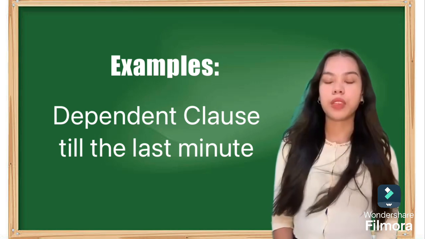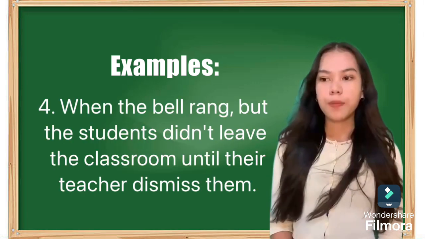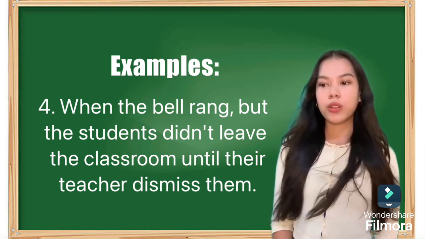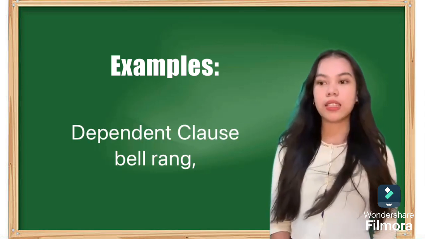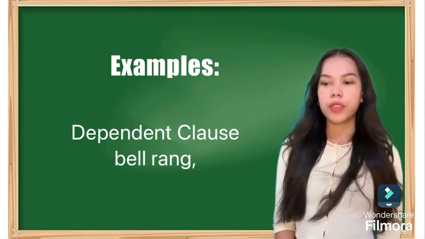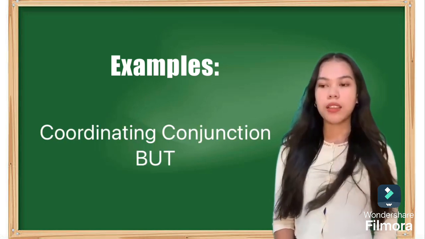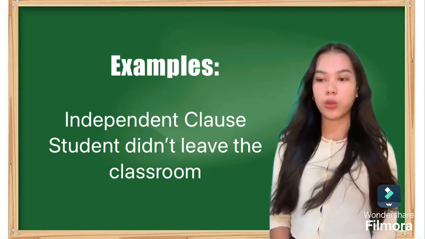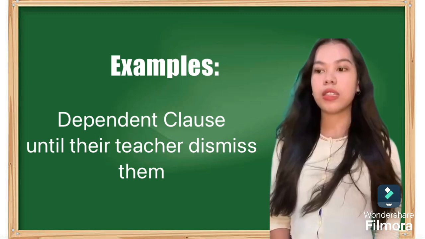So number 4 example is, when the bell rang, but the students didn't leave the classroom until their teacher dismissed them. So our dependent clause is when the bell rang. Then we have a comma. Then the coordinating conjunction is but, the independent clause is the students didn't leave the classroom. So our dependent clause is until their teacher dismissed them.